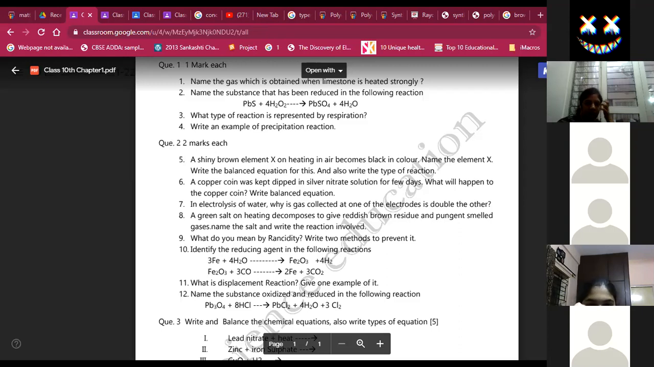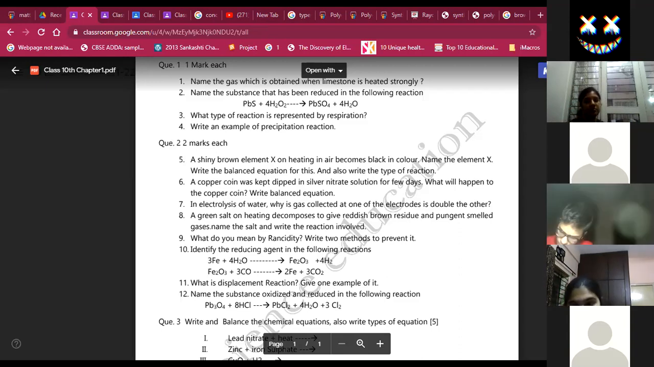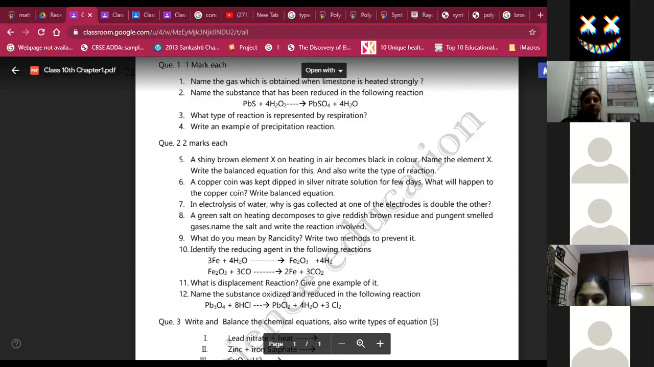Okay. Then what is rancidity? Write two methods to prevent it. Ma'am, rancidity is the oxidation of fats and oils in food which gives bad taste and odor. That's right. And two methods to prevent it: by refrigerating and sealing the food. Vacuum packing and flushing food packets with nitrogen. Okay, fine. Storing in airtight containers and adding antioxidants.